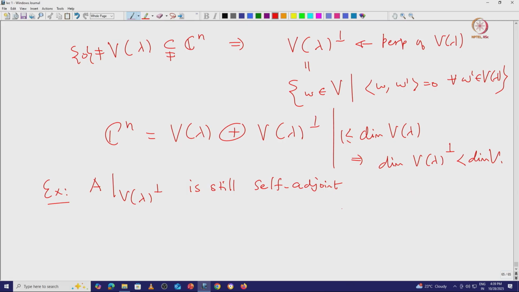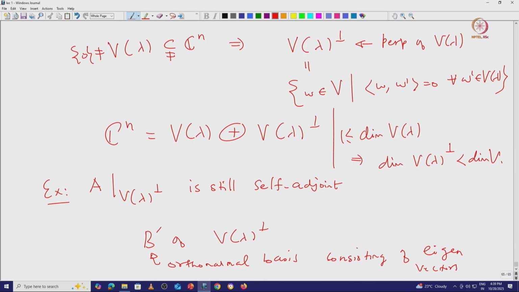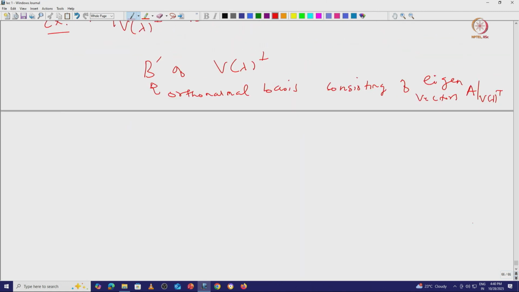Now, using induction, we get an orthonormal basis B dash of V lambda perp, consisting of eigenvectors of A restricted to V lambda perp. So, now what we can do is simply put them together.